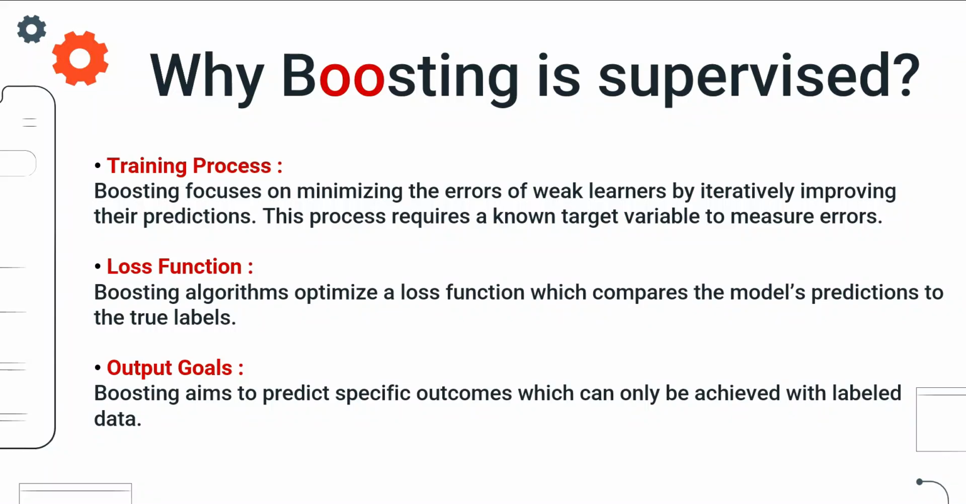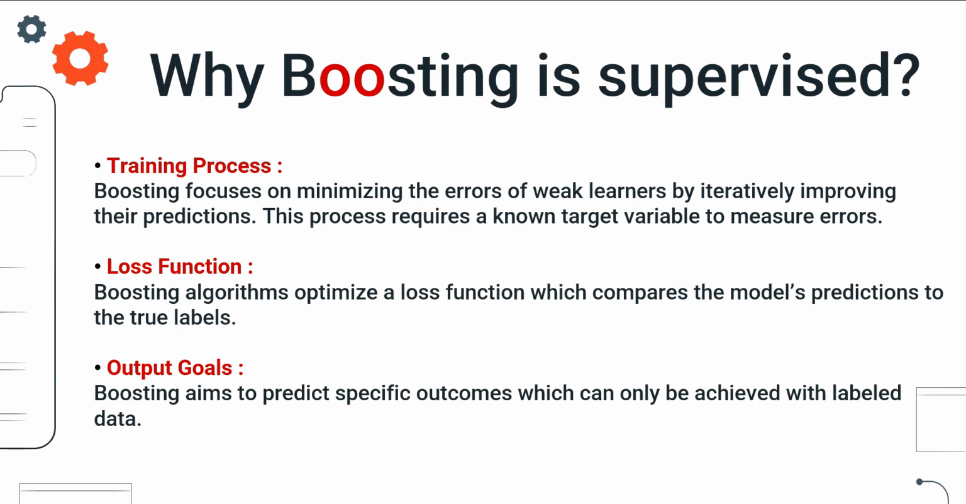Why is boosting supervised? The first one is the training process. Boosting focuses on minimizing the errors of weak learners by iteratively improving their predictions. This process requires a known target variable to measure errors. The second is the loss function. Boosting algorithms optimize a loss function which compares the model's predictions to the true labels.